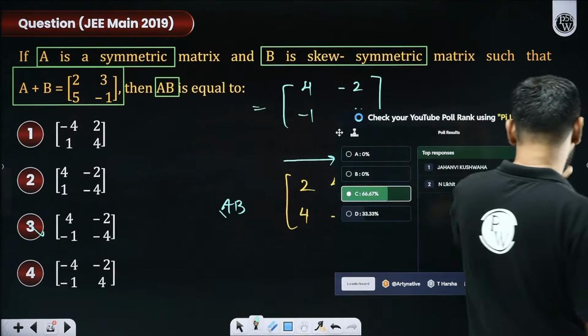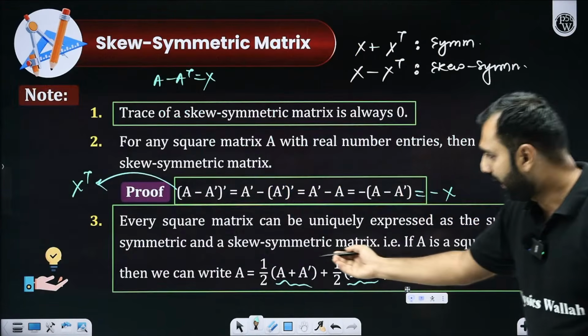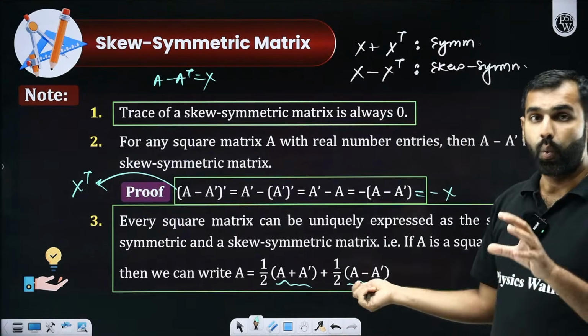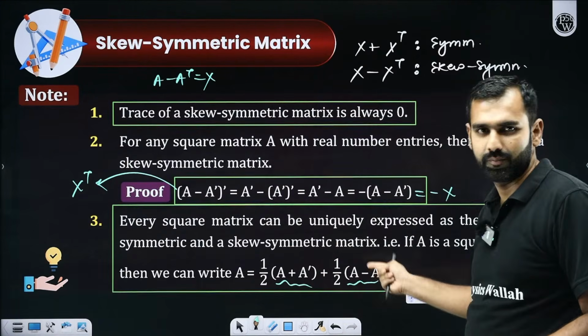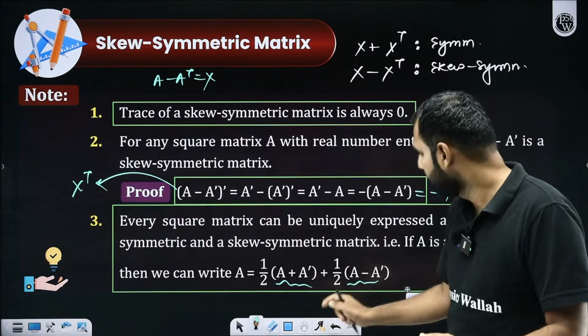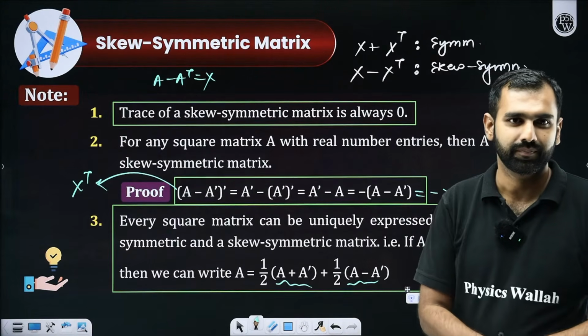Prakhar, the condition was really simple. We have just discussed it in the previous slide only. Here, any matrix in this world can be written as a sum of two matrices where first part is symmetric, other is skew symmetric. What is symmetric? Half of A plus A transpose. Half of A minus A transpose is skew.